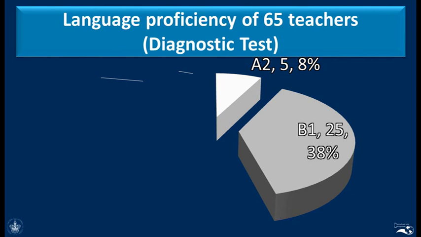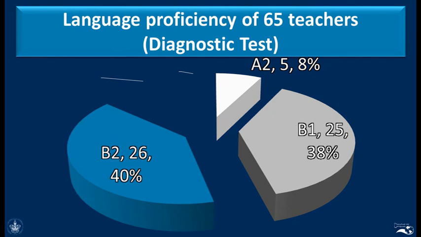So as you can see here, we found that these teachers, a total of 30 teachers, almost half of the teachers, had a level that was lower than the level that we want our students to have, because of course the teachers here in the Facultad de Lenguas will probably be required to have a high level, because if we ask for the students to obtain a B2 at the end of the courses, then we expect the teachers to have at least a C1 or preferably a C2.